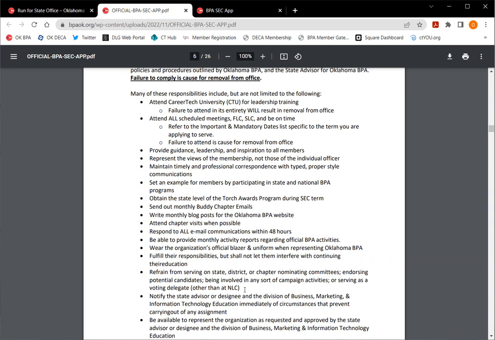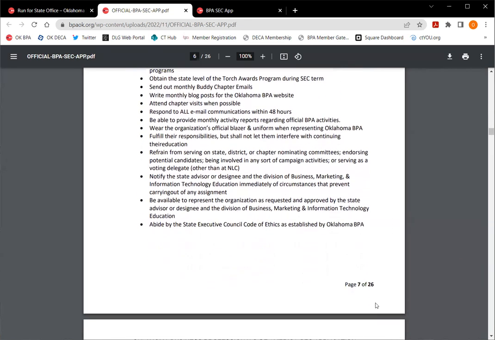So while it is just a fantastic opportunity for any of our BPA leaders, just know that it is going to take some of your time, and it will need to be a priority for you, and that there are responsibilities that you're going to have to take care of. So I think it's important that everyone knows that going in.